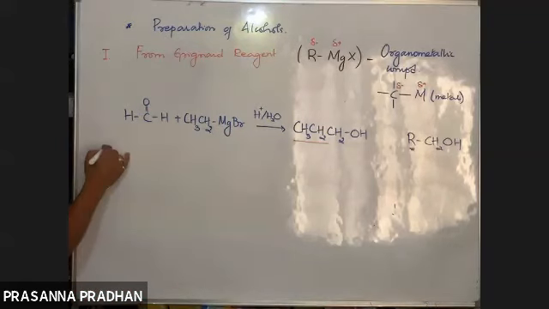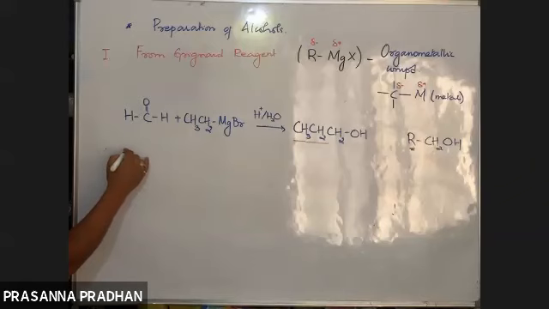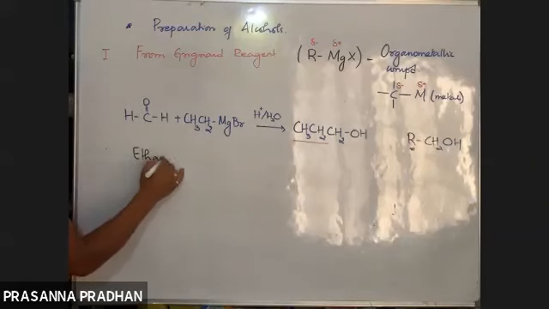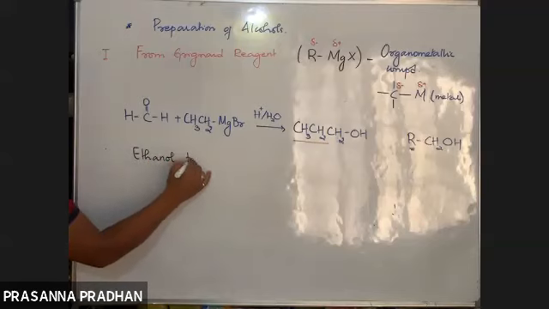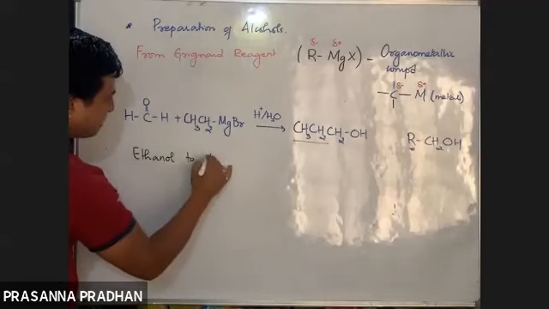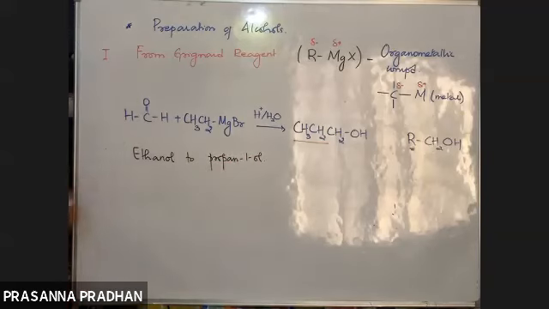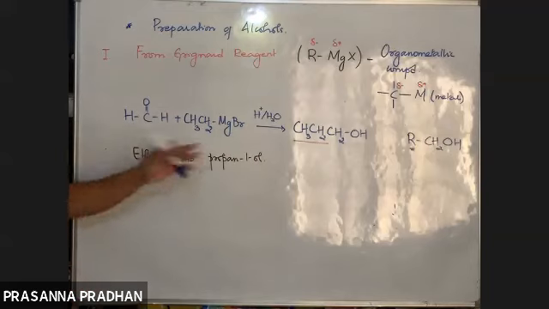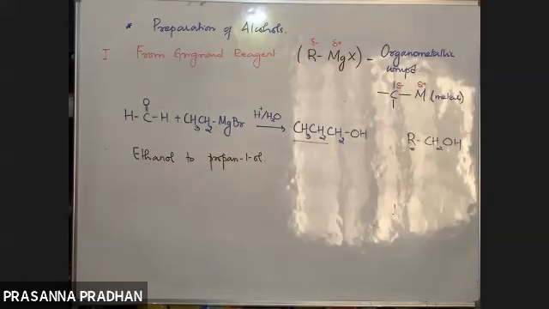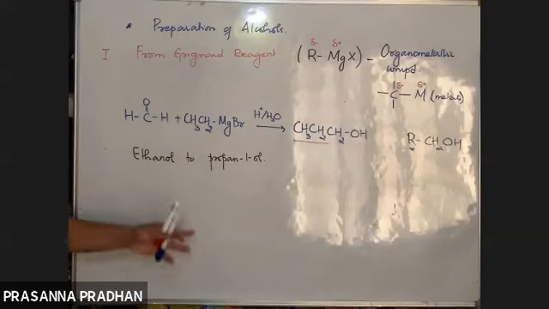So if this type of question comes, how will you convert, say, ethanol to propanol? Ethanol contains 2 carbon atoms, propanol contains 3 carbon atoms. So we must add an extra carbon atom. If we treat this with a Grignard reagent, we can add an extra carbon atom.